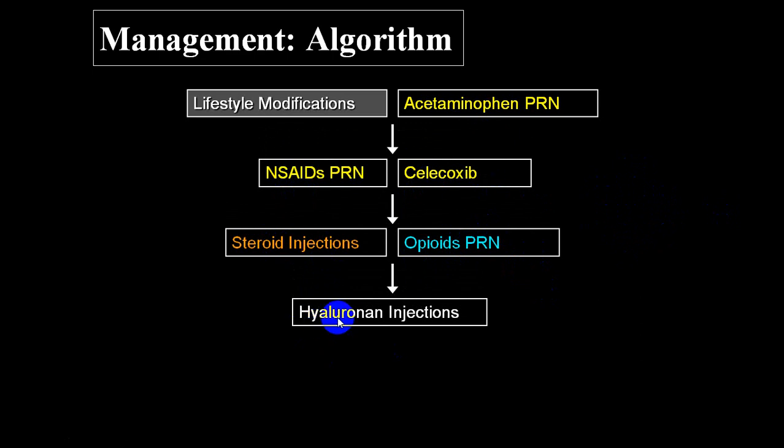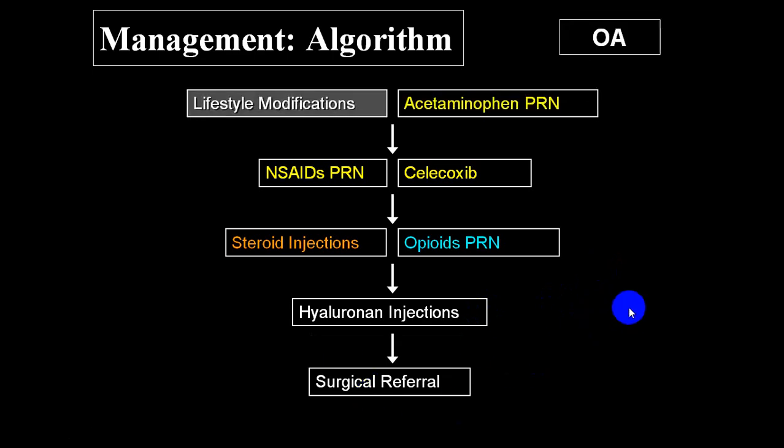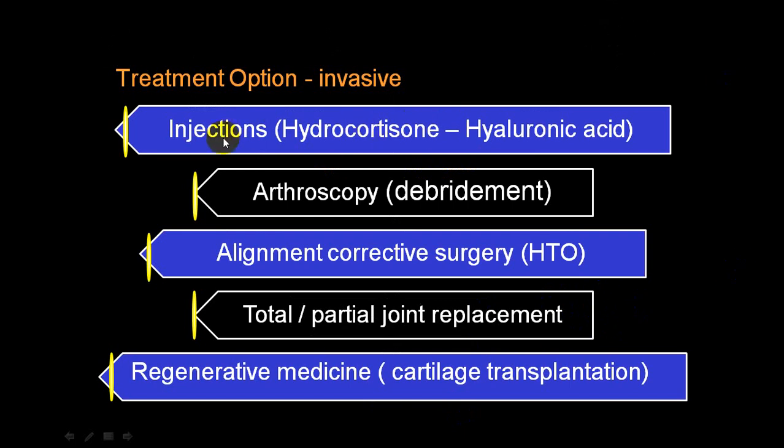You can go for hyaluronic acid injection. Not 100% very effective, but still a little benefit you can get, and surgical referral. So injection of hydrocortisone, hyaluronic acid may be tried, but not 100% effective.